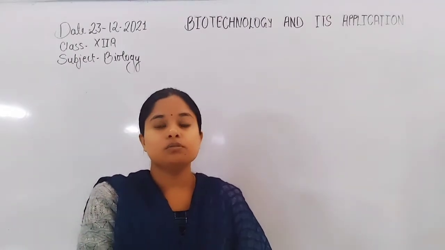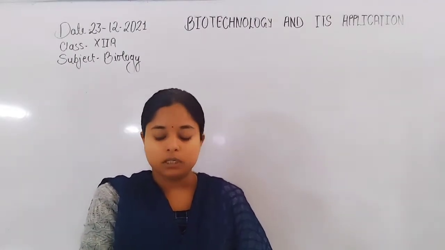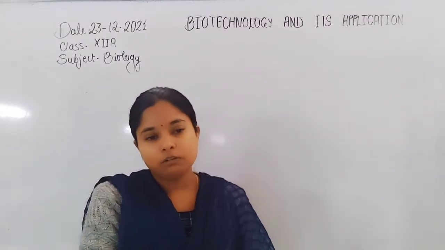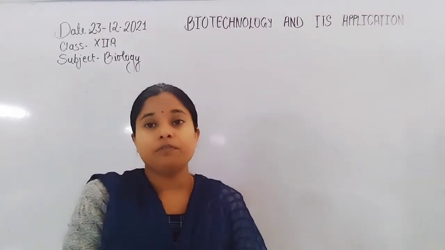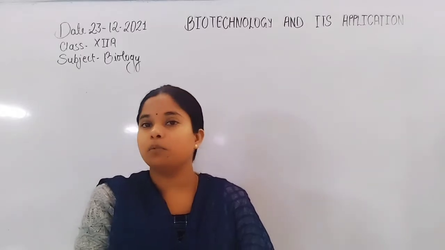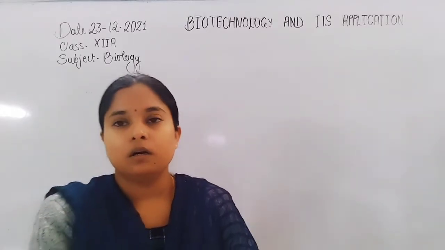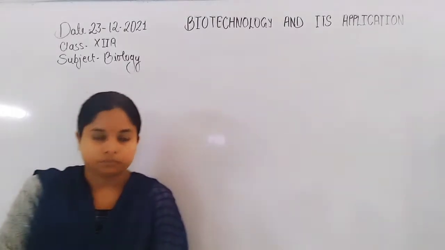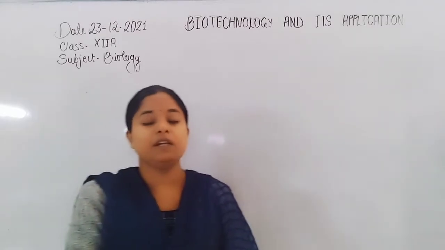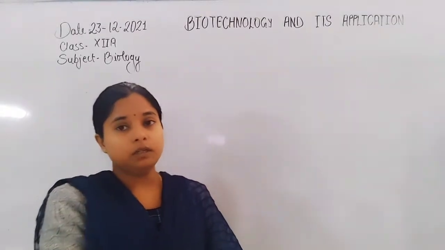So in biotechnology, we generally form modified GMO plants and GMO organisms for obtaining the products that we require.